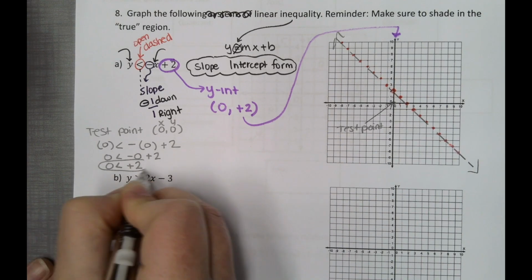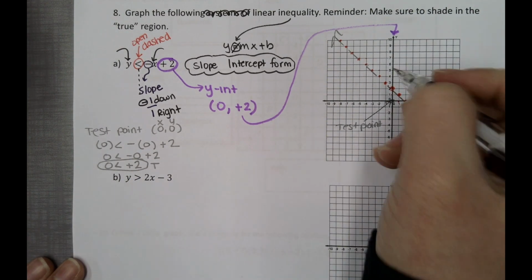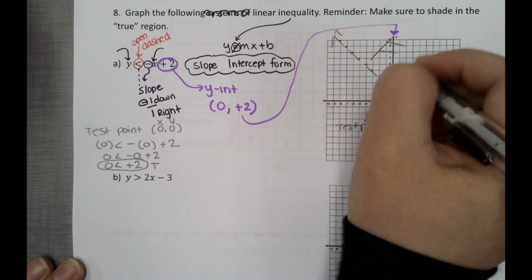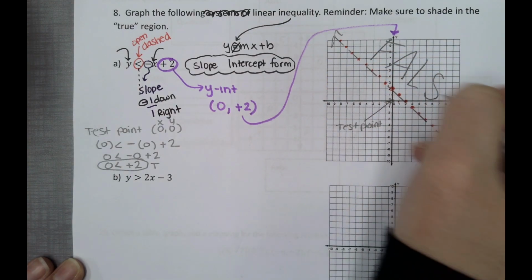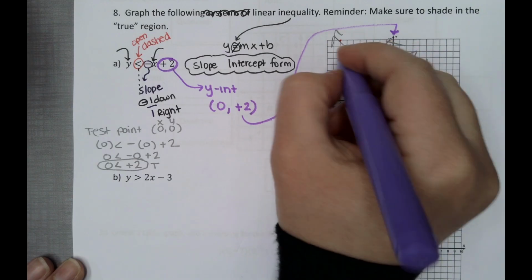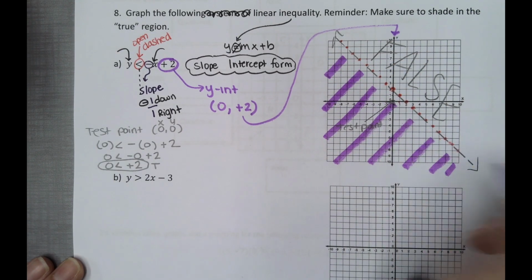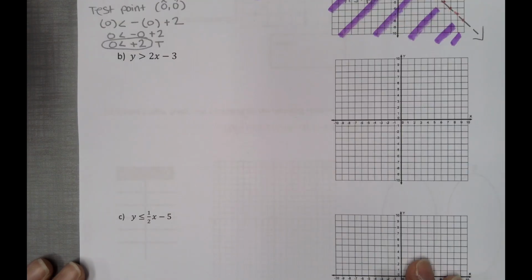So is 0 smaller than 2? Is 0 less than 2? Yes, this is true. So that means the other side is going to be false. And this side is our true side. Okay, let's do that 2 more times.